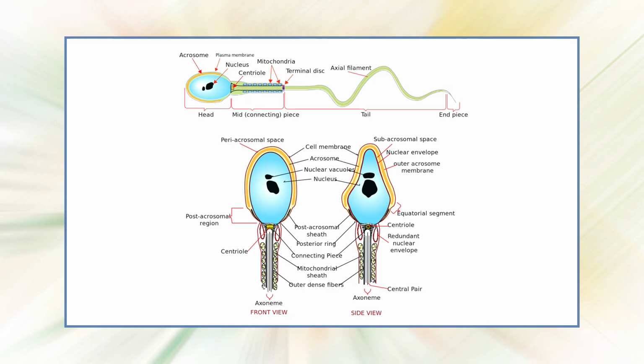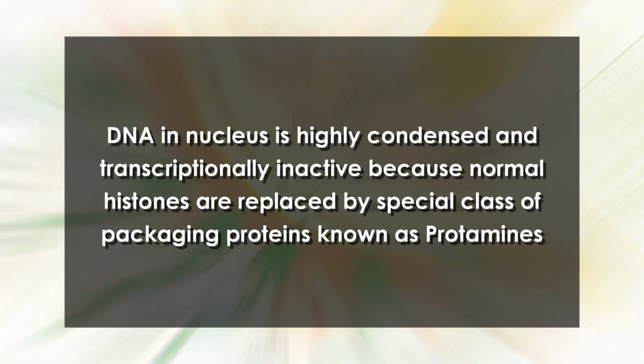The male gamete is a small cell with greatly reduced cytoplasm and a haploid nucleus. Sperm usually has 2 distinct regions enclosed by plasma membrane, head and tail. The head contains the nucleus and acrosomal vesicle. The DNA in the nucleus is highly condensed and transcriptionally inactive because the normal histones are replaced by a special class of packaging proteins known as protamines. The acrosomal vesicle is a specialized secretory vesicle present in most animal sperms and is derived from the Golgi apparatus, containing hydrolytic enzymes needed for digestion of extracellular coats surrounding the egg.